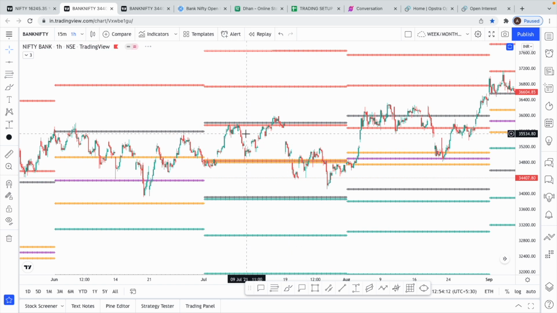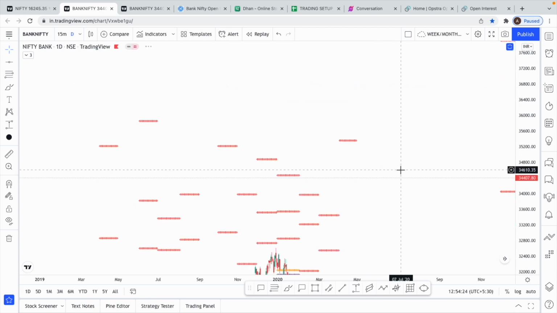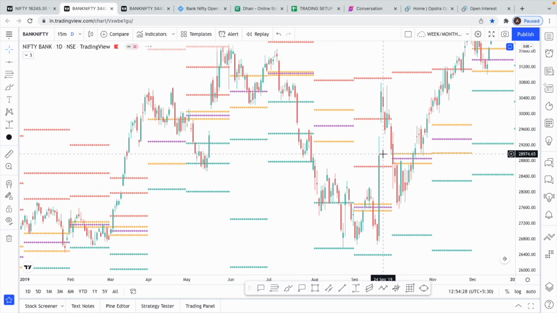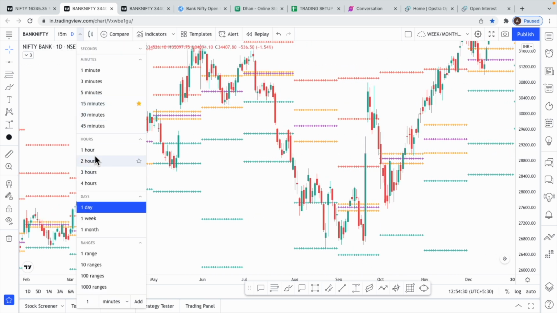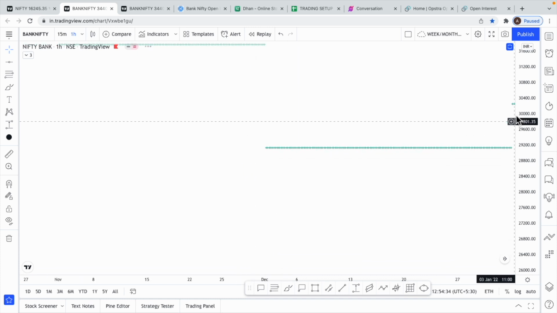And the same thing even probably last year in July, when we went up, we kind of took resistance at this monthly pivot. And monthly pivot should be seen on a daily chart, because the chart will be so crumpled and messed up. For an easier view, I'm just viewing it on the hourly chart.